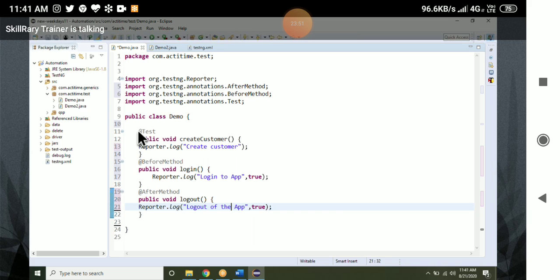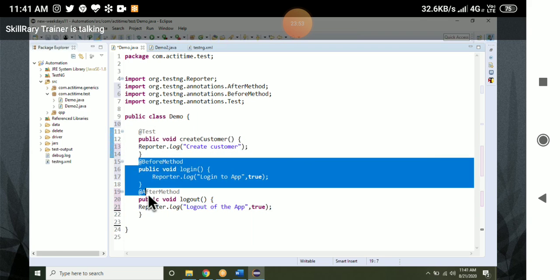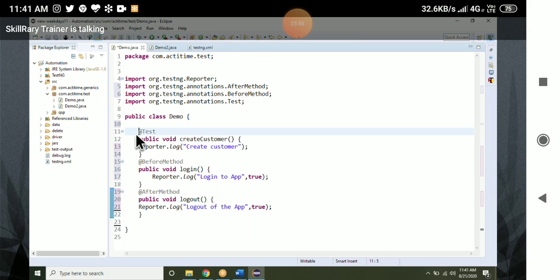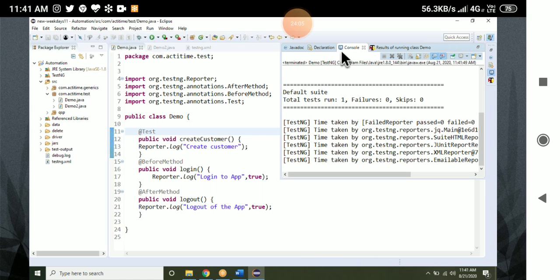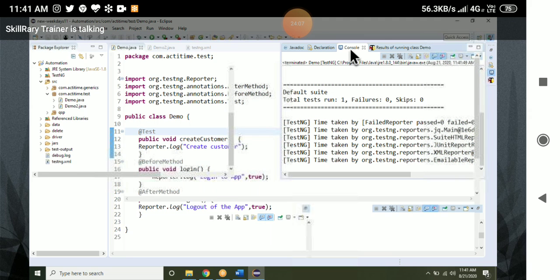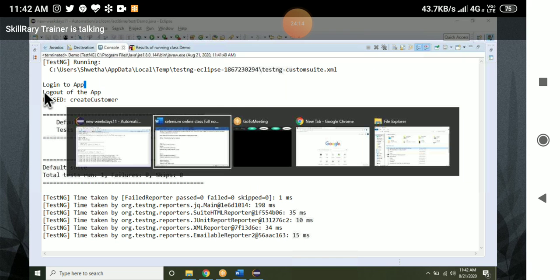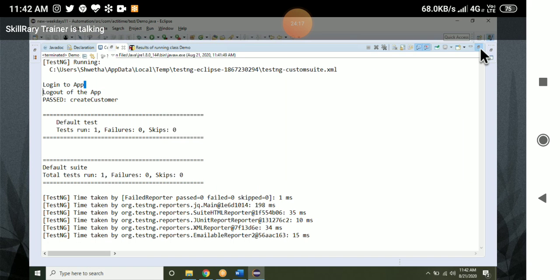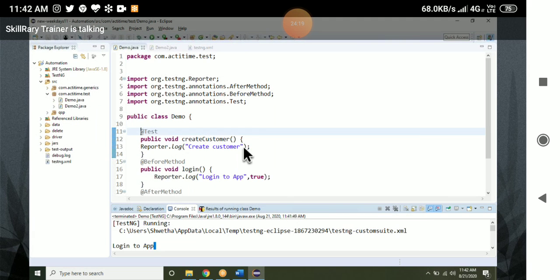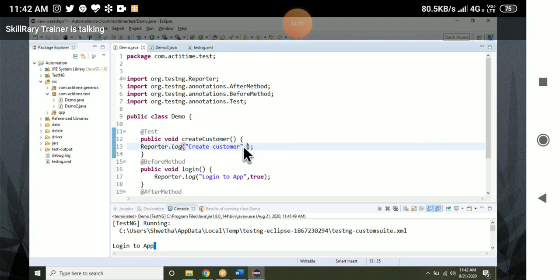If I execute this, this is one test case, and these are configuration methods. What do I mean by that? I'll tell you. Now if I execute this, we'll see first what will be executed. One second, I have not given true there. Let me execute one more time. Here I have not given true, so I will save it. Now I will execute.